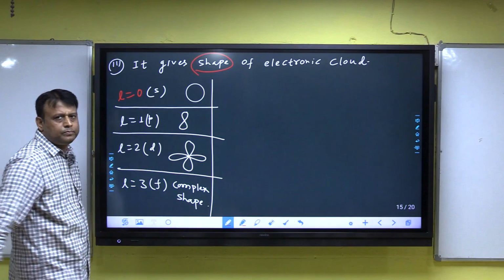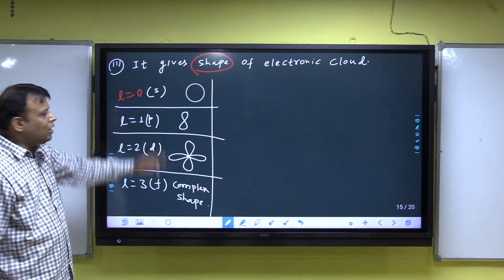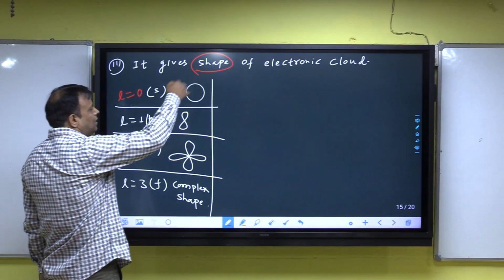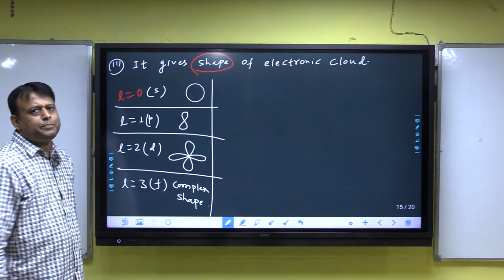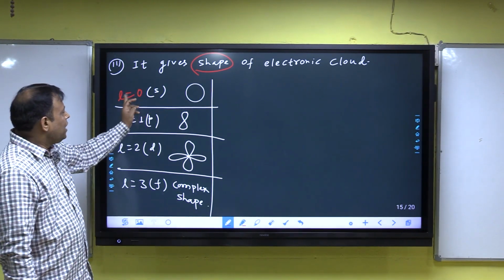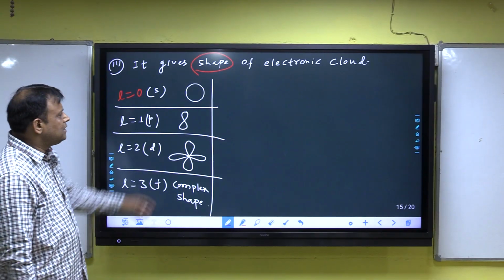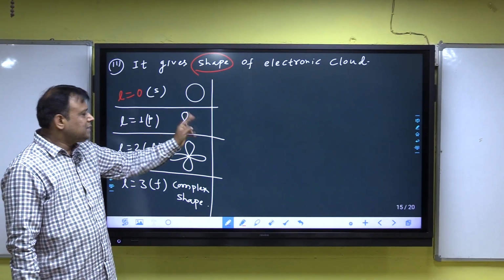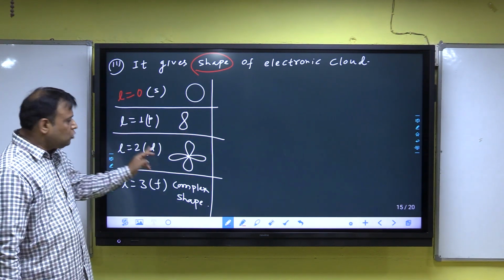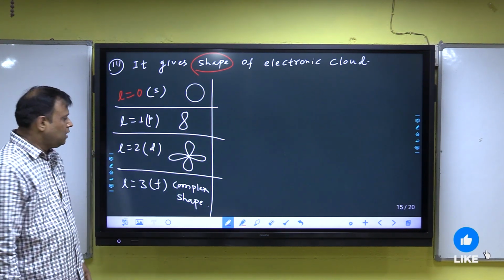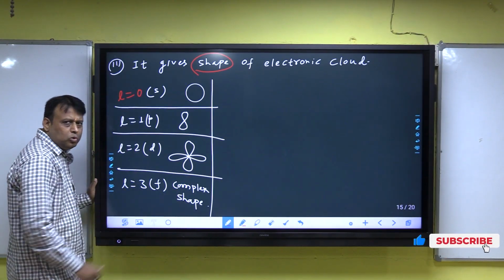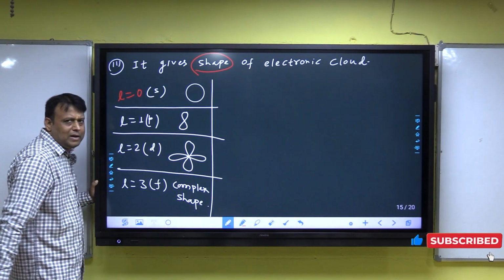Now, when l is equal to 0, it is the s-suborbit and the shape of the cloud is spherical. Always keep in mind: l is 0, s, shape spherical. l is equal to 1, p, shape dumbbell. l is equal to 3, f, shape complex. l is equal to 2, d, shape double dumbbell.